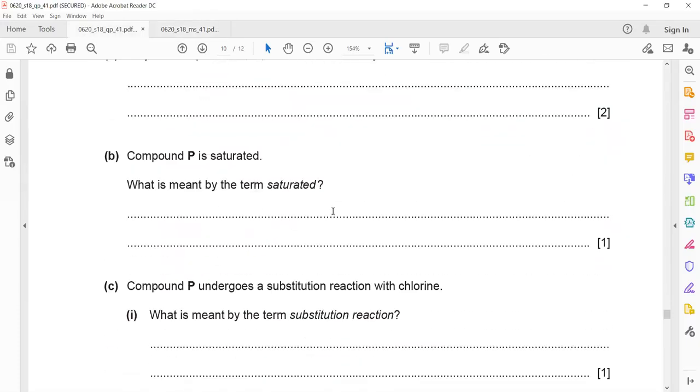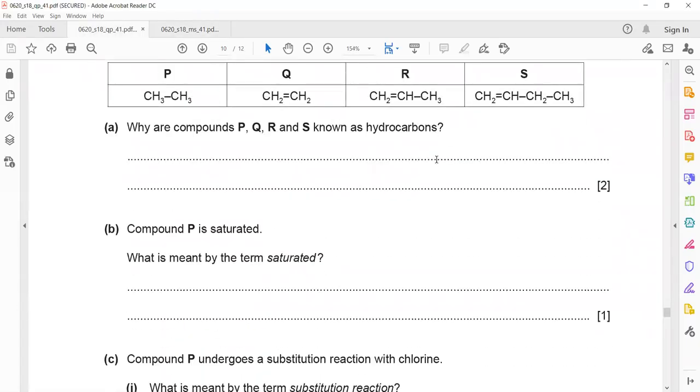Then compound P is saturated. The terms saturated and unsaturated have no relation with dissolving or not dissolving. In organic chemistry, if a compound contains a carbon-carbon single bond, we use the common term saturated. So what is meant by the term saturated here? It does not mean a compound can dissolve in water or any solvent.